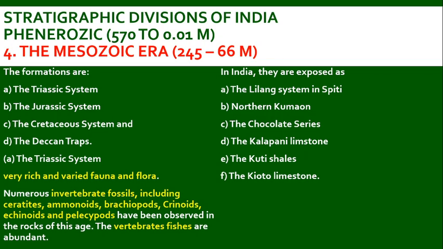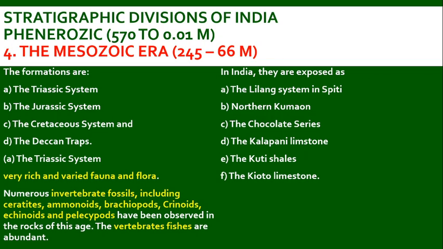Next, we are entering into the Mesozoic era of Phanerozoic classification, which will be from 245 million to 66 million years ago from now. The formations are the Triassic system, the Jurassic system, the Cretaceous system, and the Deccan Traps. The Triassic system is very rich and varied in fauna and flora. Between this time, the Jurassic animals lived on this earth's surface, and we are able to find numerous invertebrate fossils including ceratids, ammonoids, brachiopods, crinoids, echinoids, and belemnites observed in the rocks. And in vertebrates we are able to observe fishes.